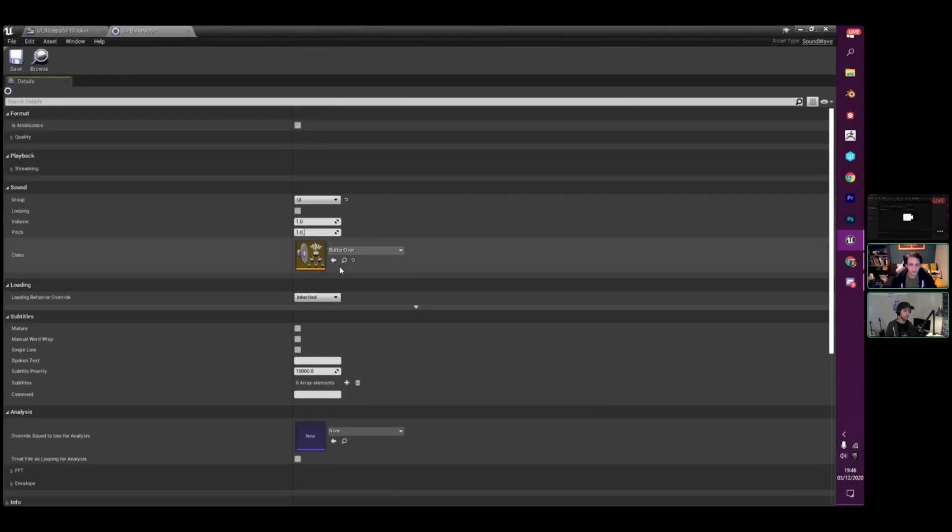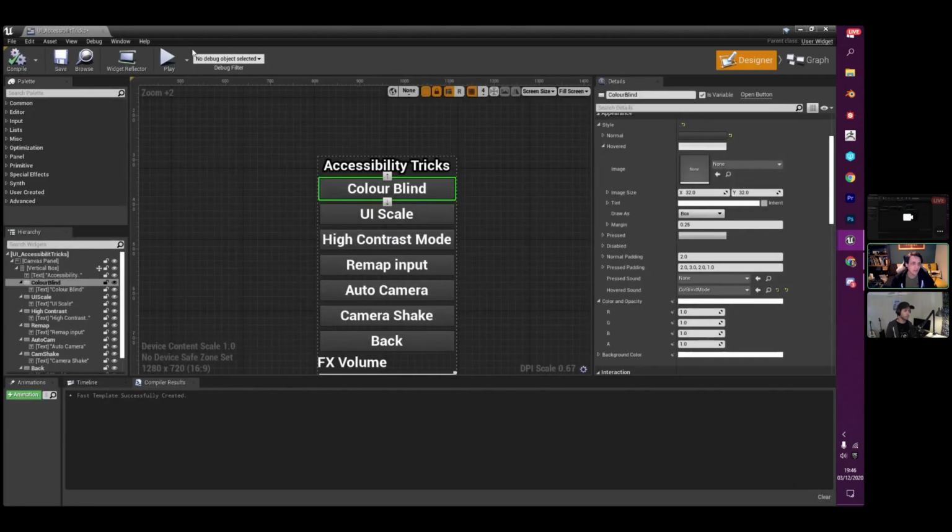That mode can be filtered into a special class. In this instance, it's called button over. And then you can turn on and off that class as you need for players who want to be able to hear what the button is actually going to do.